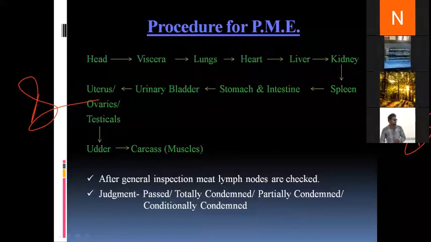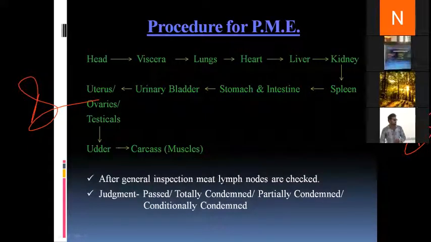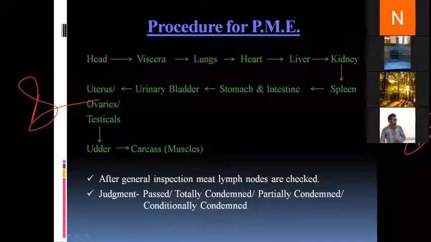For instance, in cattle and buffalo, the meat lymph nodes are prescapular, axillary, prefemoral, popliteal, and ischiatic. Whereas for sheep and goat, they are prescapular, popliteal, and prefemoral, and for pig, they are popliteal and prefemoral. So if we examine these lymph nodes, we get to know the actual condition of the carcass.